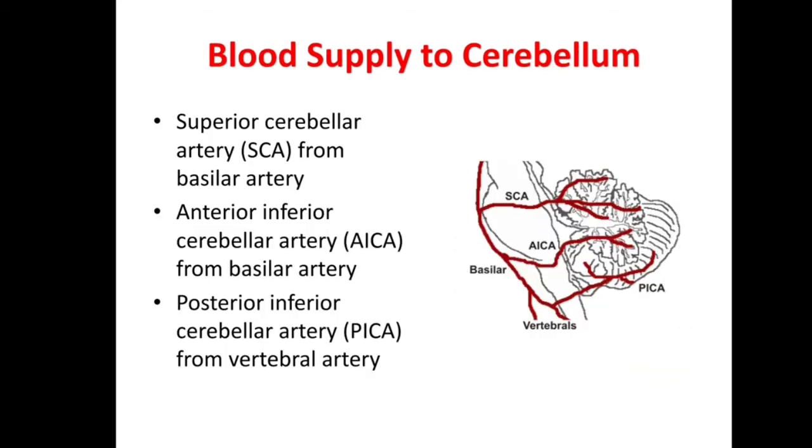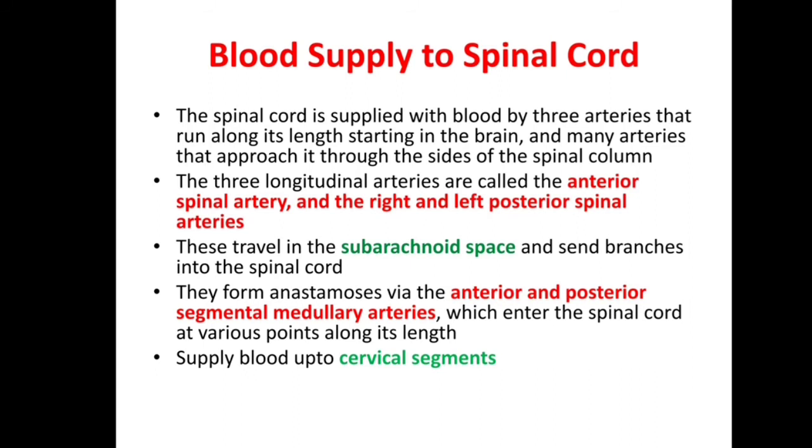Now blood supply to cerebellum. This is cerebellum. It is supplied by superior cerebellar artery from basilar artery. This is basilar artery. This is superior cerebellar artery. Antero-inferior cerebellar artery, and this is posterior-inferior cerebellar artery. So blood supply of this cerebellum is through superior cerebellar artery, antero-inferior cerebellar artery and posterior-inferior cerebellar artery.